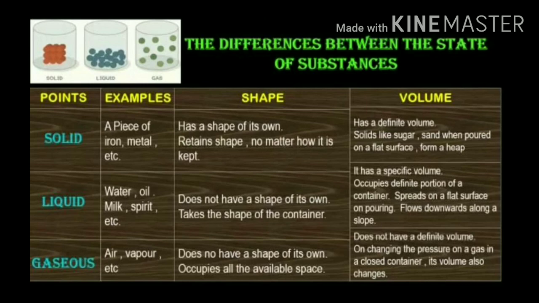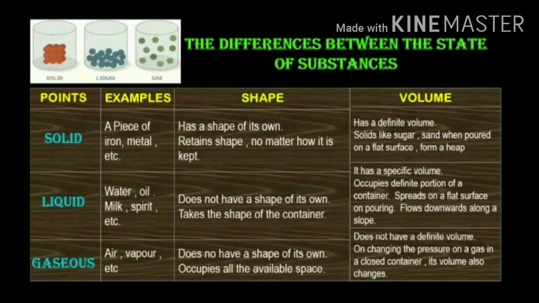Solids like sugar, sand, when poured on a flat surface, will form a heap. But if you arrange bricks, they will remain as they are. So it has a definite volume. Which kind of materials form a heap? Solids like sugar, sand.